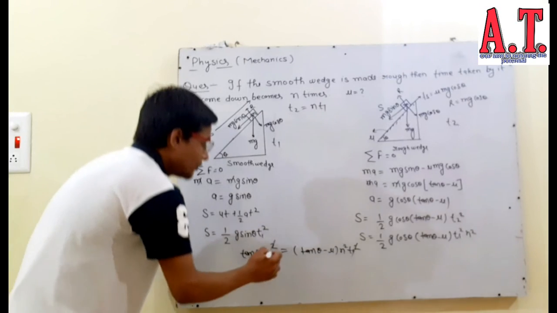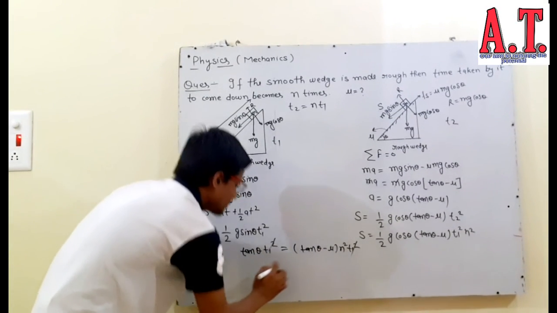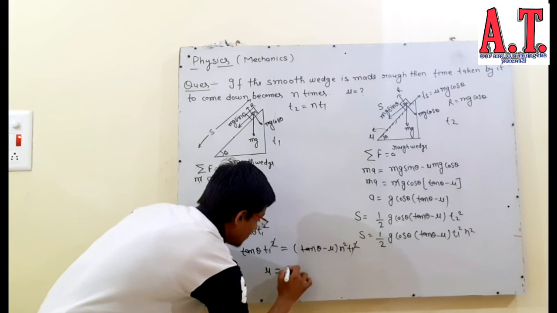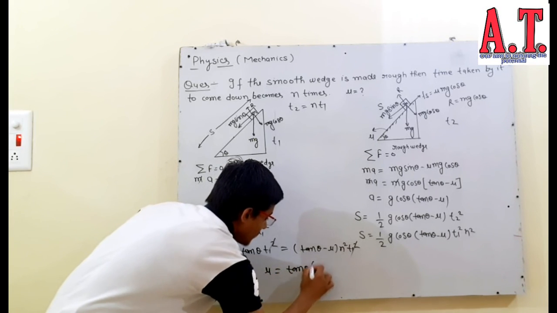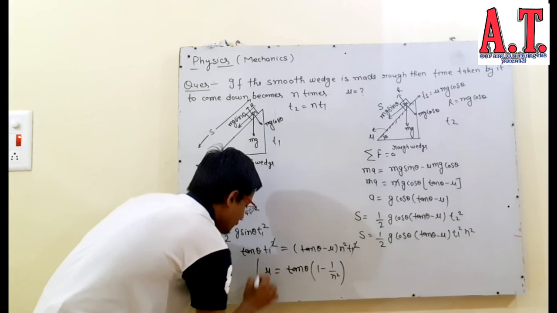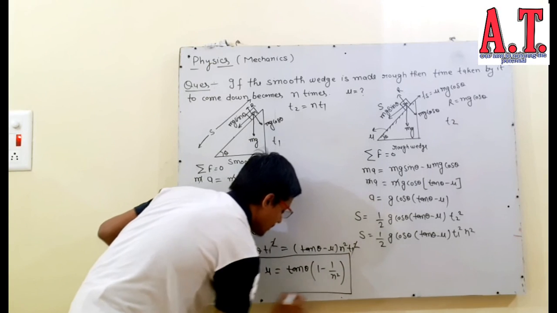When you find the value of mu from this expression, it will come out mu equals tan theta (1 minus 1 by n square). So this is the required result.